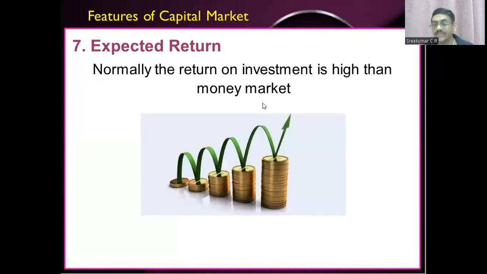Okay, the rate of return will be huge. Okay, children, this is for the investors' part only, because in equity share they will get a huge dividend, or if it is a debenture, they will get a high rate of interest.